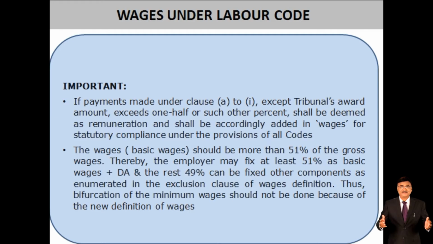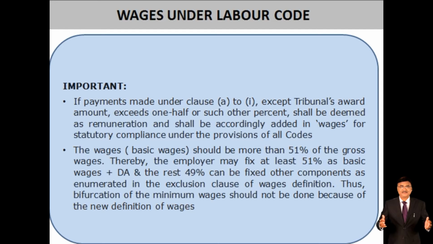Then we have to understand what the importance is of this definition of wage under the new labor code. If a payment made under clause A to 1, except a tribunal award amount, exceeds one half or such percent, it shall be deemed remuneration and shall be accordingly added in wages for statutory compliance under the provisions of the code.